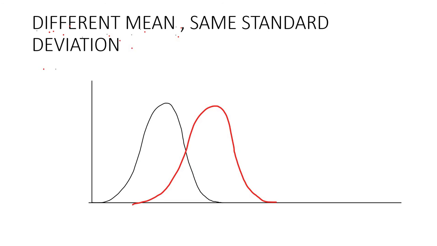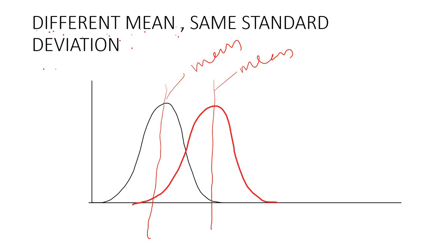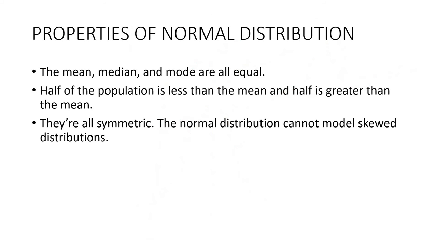That's really important. This is for different mean. Here the mean is different. For this bell curve, this is the mean. The second red bell curve, this is the mean. The mean is different here, but both of them have the same standard deviation. So two plots having different mean and same standard deviation. So the shape and the distribution of the normal distribution changes based on the parameters. The parameters mean the mean and standard deviation.